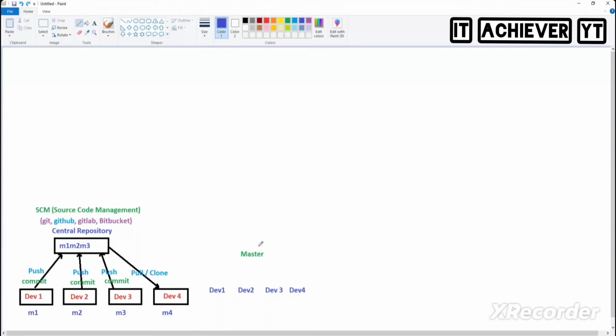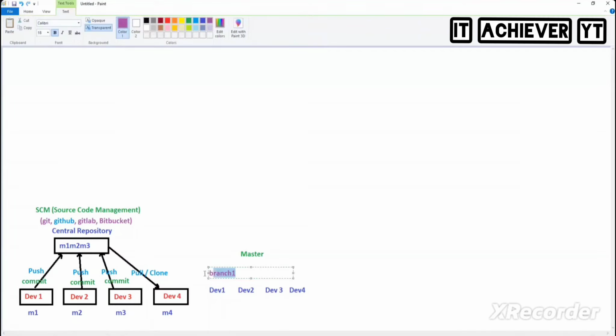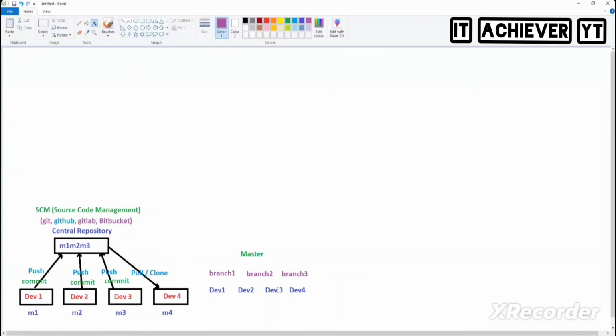Tell me in this case. Create your own branch. So now here, developer 1 creates his own branch called, let's say, branch 1. And developer 2 will create his own branch 2. Like this, everyone creates their own branch. And where will they work? They will work in their branch. So is there any effect on my master branch? No. So they will get the code in their branch, and this developer will work on branch 1. Everyone will get the code in their own branch, and they will work on that branch.